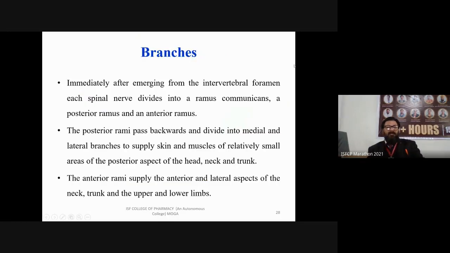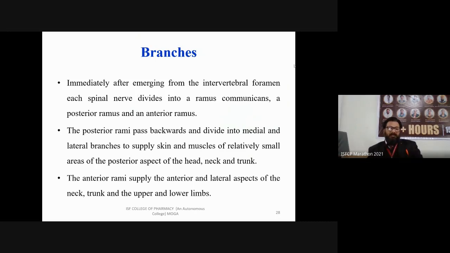Now next is branches. What are branches? Immediately after emerging from the intervertebral foramen, each spinal nerve divides into a ramus communicans, a posterior ramus and an anterior ramus.